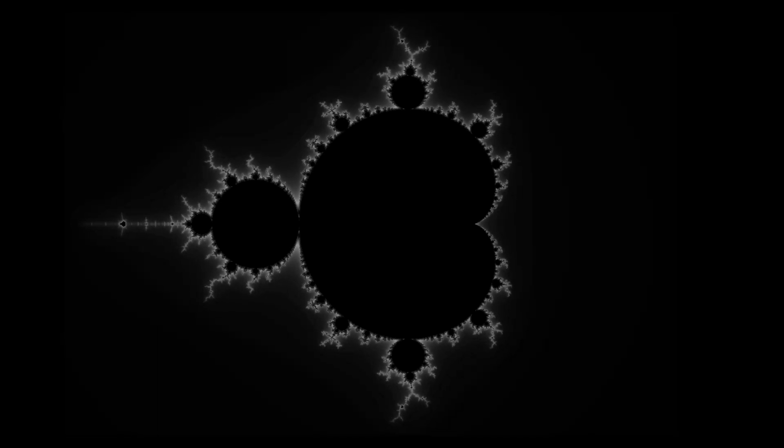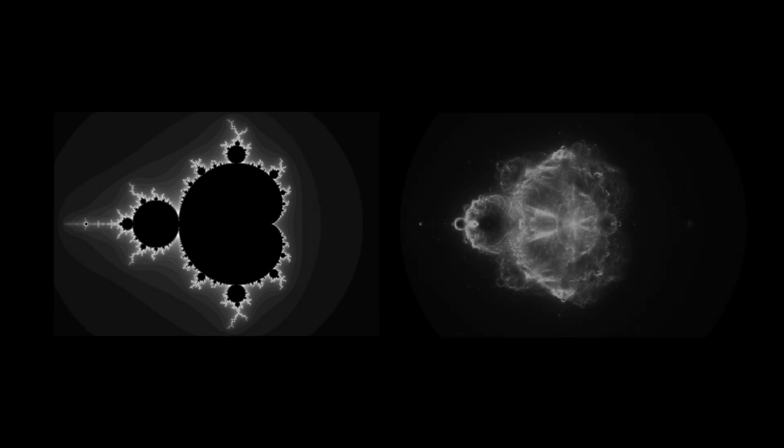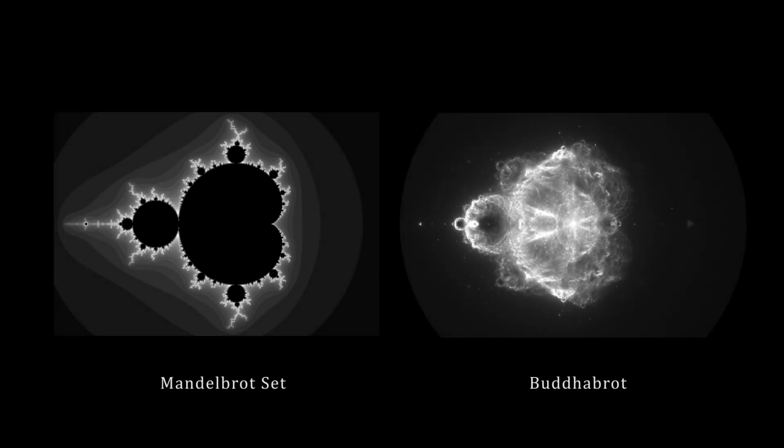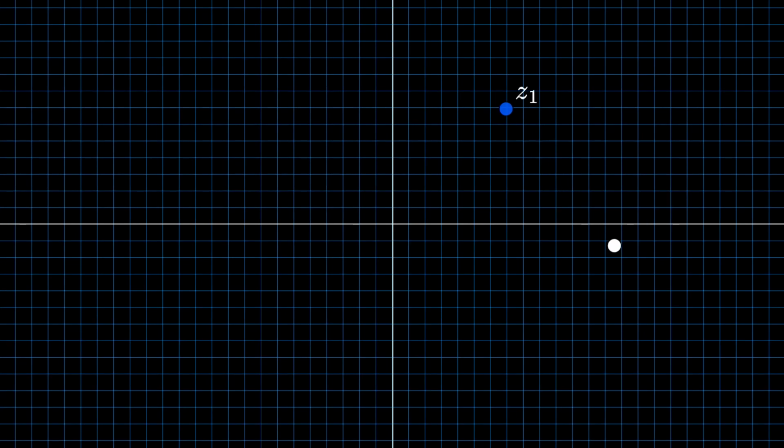The Mandelbrot set is one of the most well-known shapes created by complex numbers. Here we'll introduce a variation called the Buddhabrot. The Mandelbrot set is generated using this formula. In this formula, once the initial value c is chosen, the subsequent values are determined iteratively. Substituting a complex number for c corresponds to moving a point repeatedly on the complex plane according to this formula.